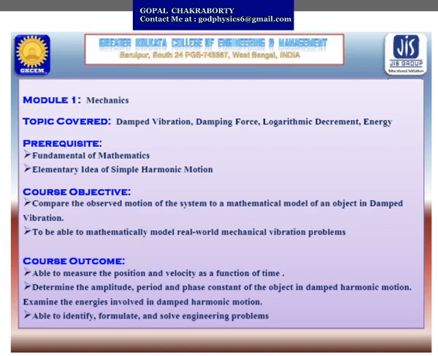After completion of this course, the course outcome is that students will be able to measure the position and velocity as a function of time for damped vibration, and determine the amplitude, period, and phase constant of the object in damped harmonic motion, as well as the energies involved. They will also be able to identify, formulate and solve different types of engineering problems regarding this motion. This topic is under Module 1, Mechanics.